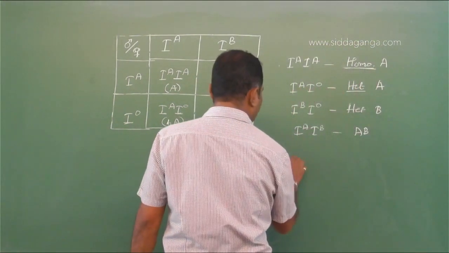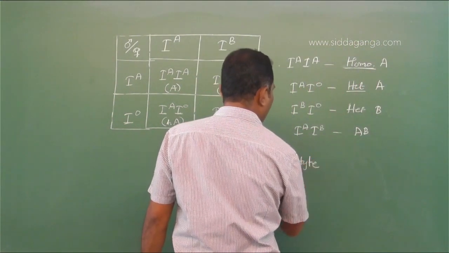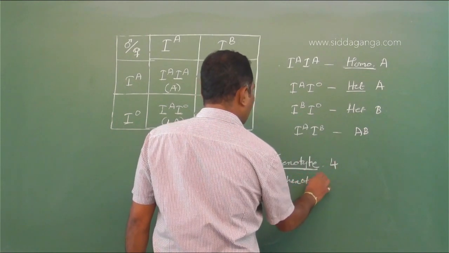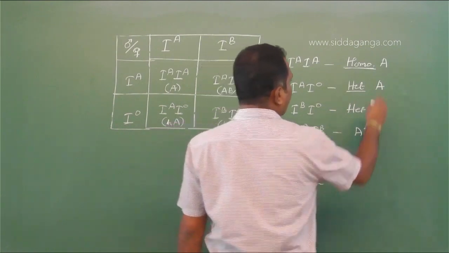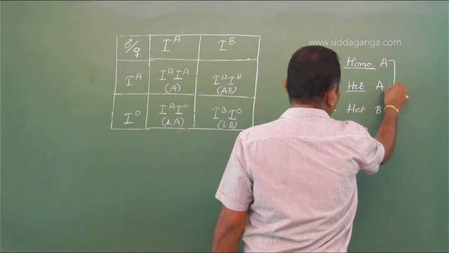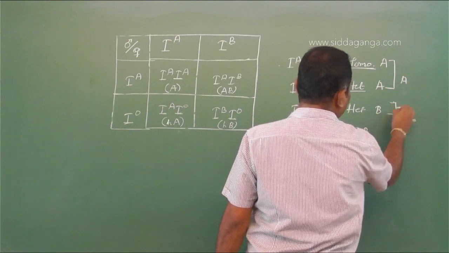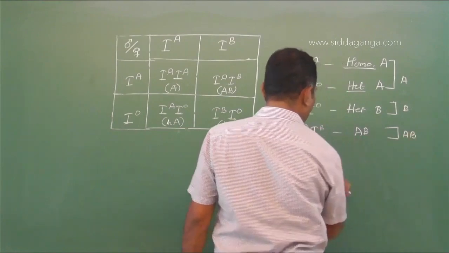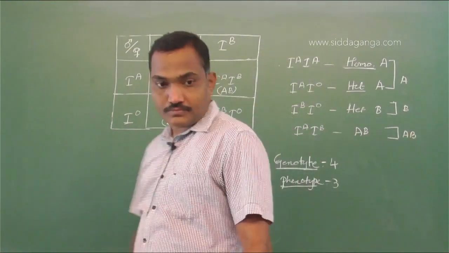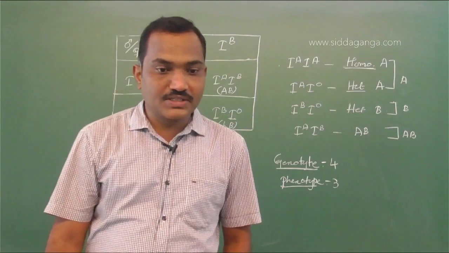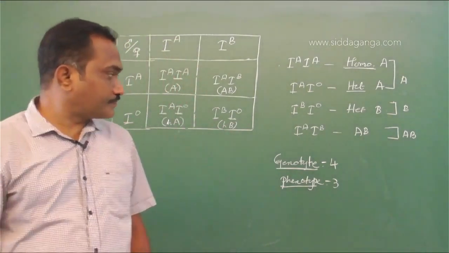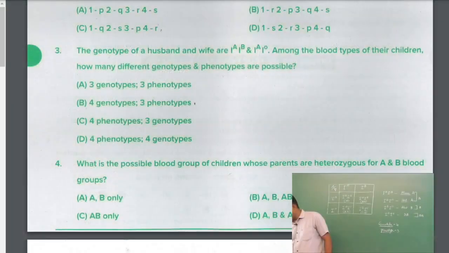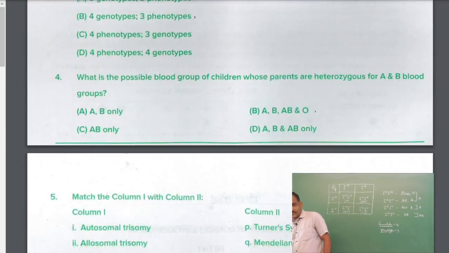If you look at the genotypes, there are four genotypes, and phenotype is nothing but the type of blood group. So you have phenotype A blood group, B blood group, and AB blood group. So you have three phenotypes there. So four genotypes and three phenotypes is the right answer. Move on to the next question.